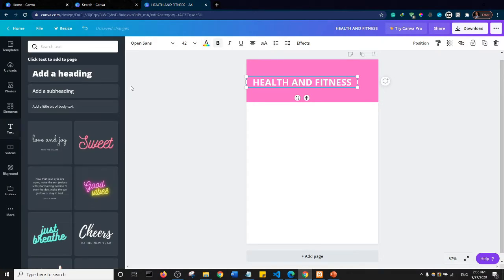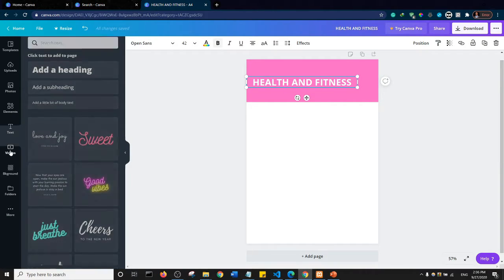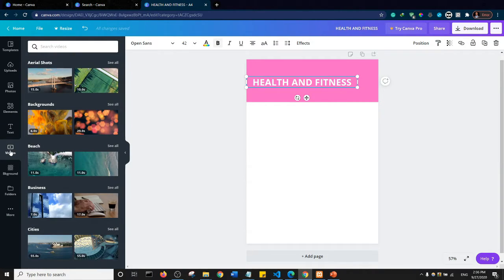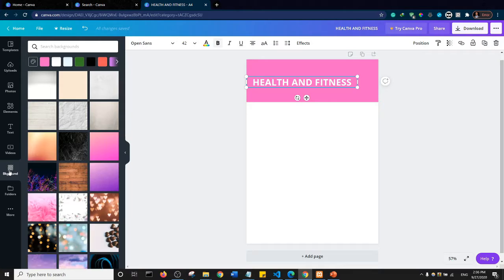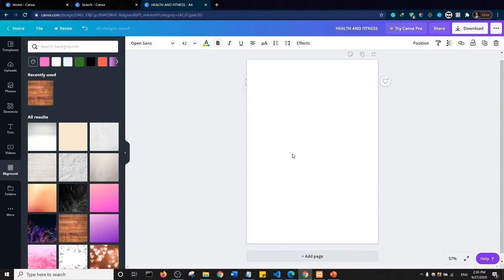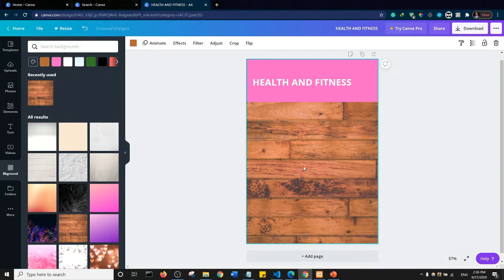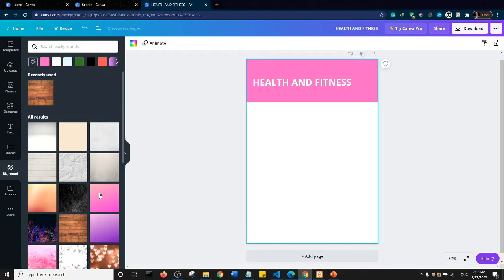Let's see some other options that we have. We have these video options here, but I'm not going to use them here. Then we have the option of adding a background on our document. There are different backgrounds we can add. If you just click on it, it will appear here. But that's not what we are going to use today.